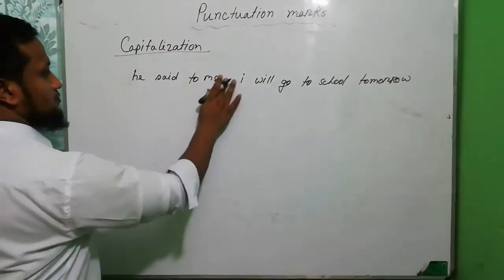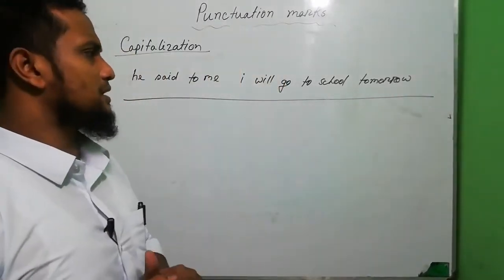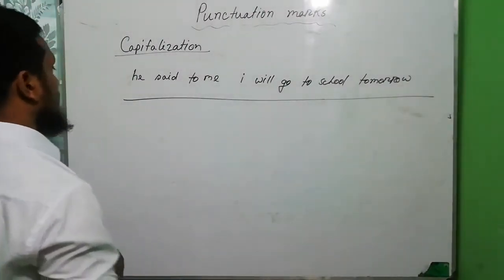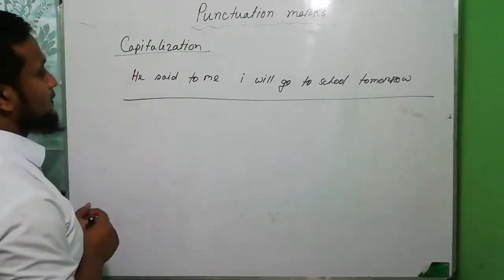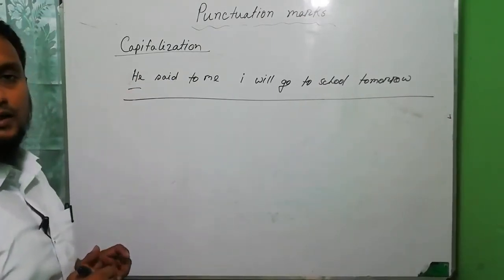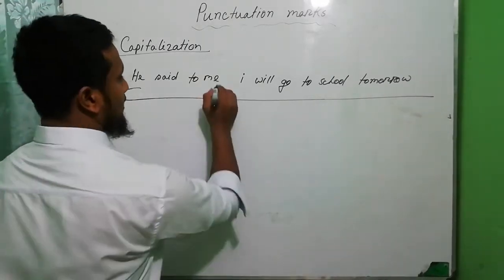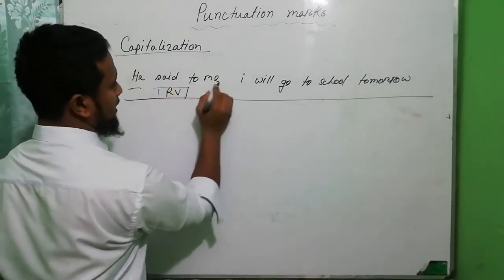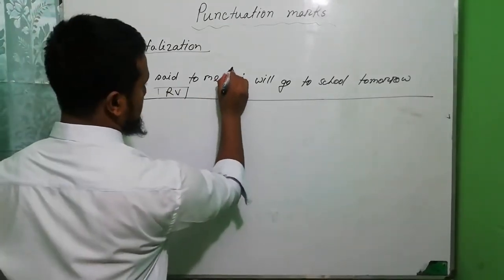Dear student, this is a sentence and there are lots of punctuation mistake, and I want to point out the mistake. You should know the first letter of any sentence use capital. This is the major rules of capitalization. He said to me, and then this is the reporting verb, and then we have to use comma as punctuation and start reported speech.